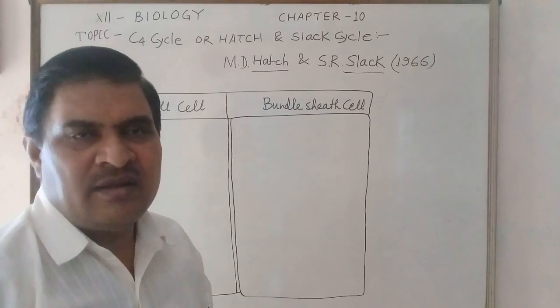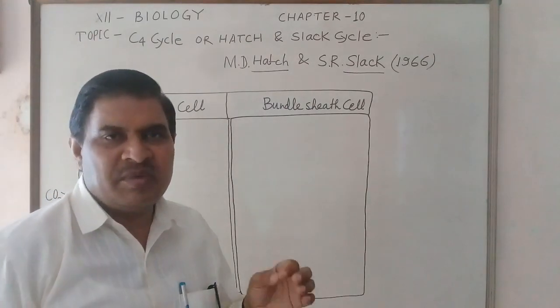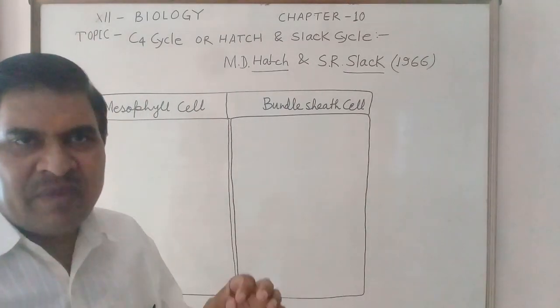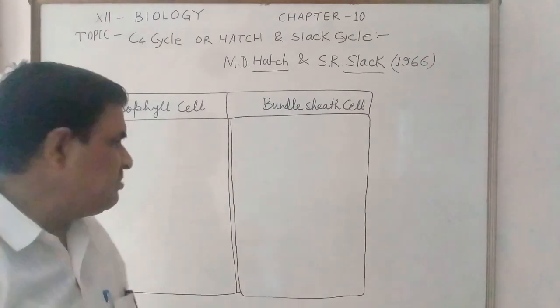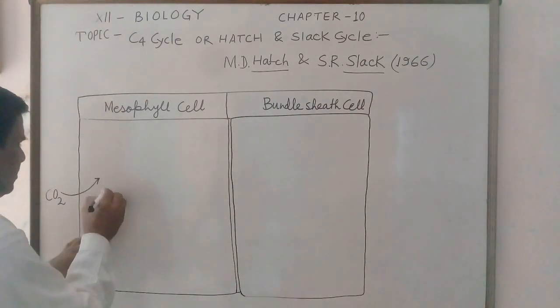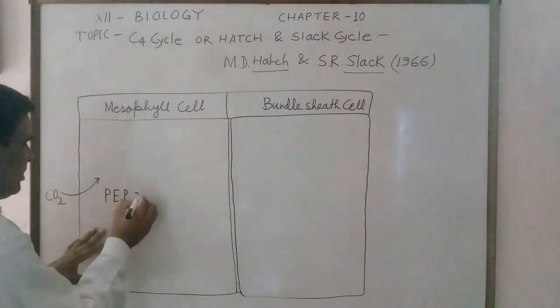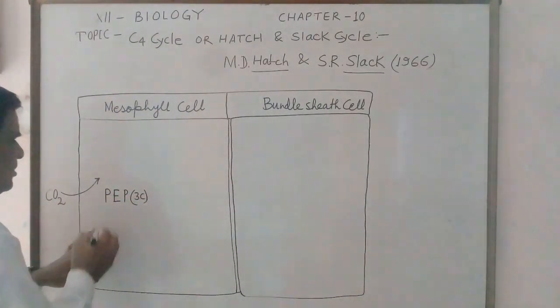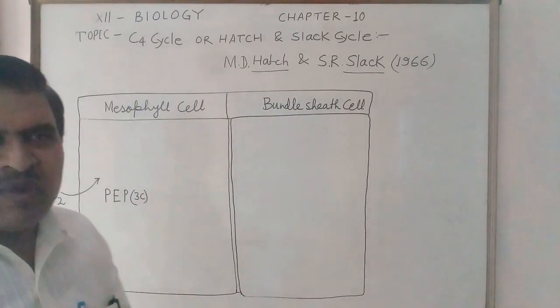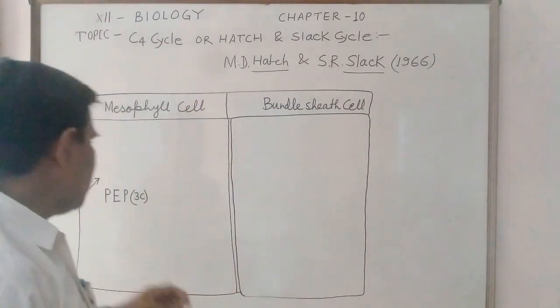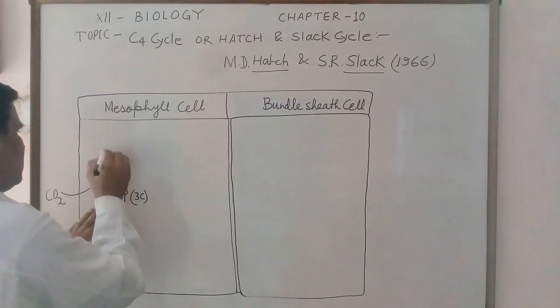Carbon dioxide combines with the 3-carbon compound called PEP, phosphoenol pyruvate.